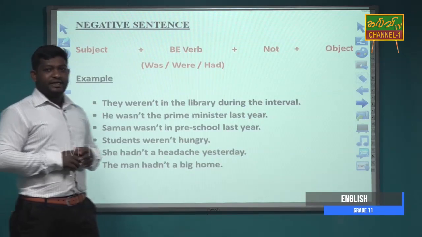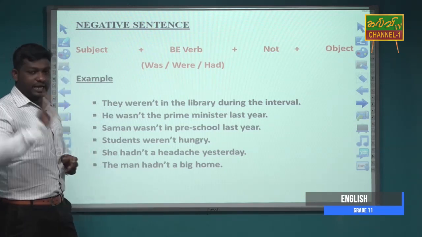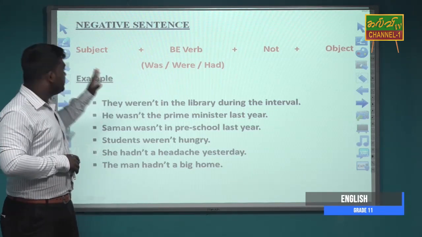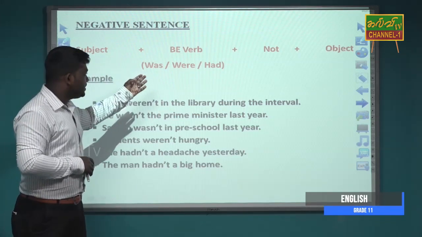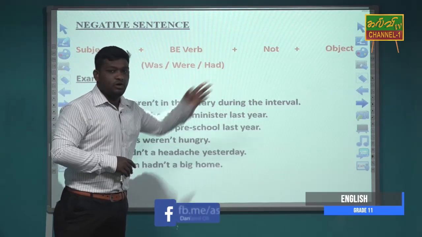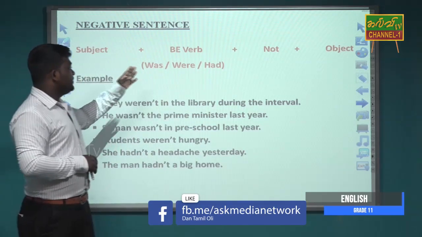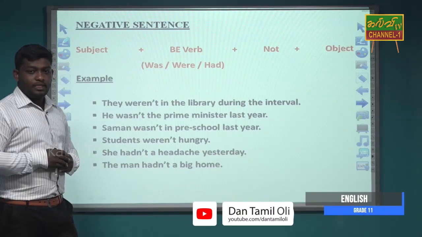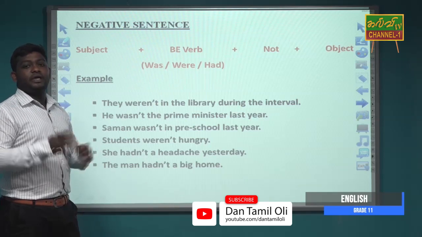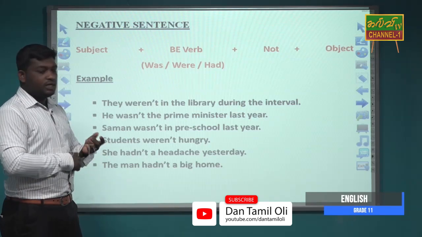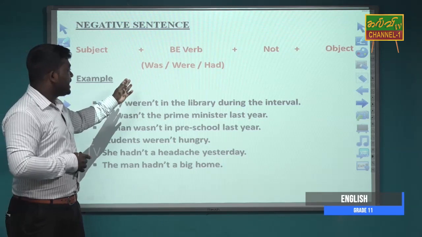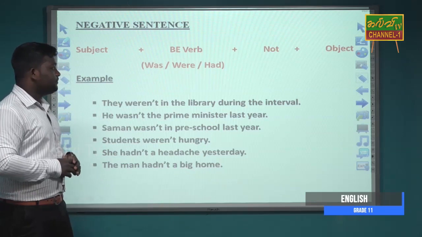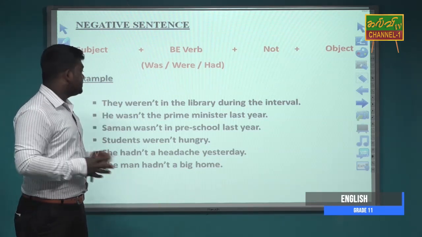When we make negative sentences in simple past with the help of helping verbs, the sentence format will be subject plus be verb plus not plus object. The be verbs are was, were, had. I already told you at the beginning of this class, we can use the contraction forms: was not can be changed as wasn't, were not as weren't, had not as hadn't.